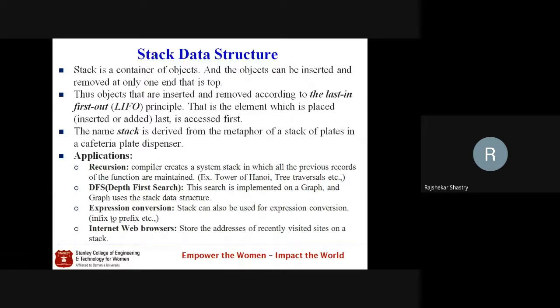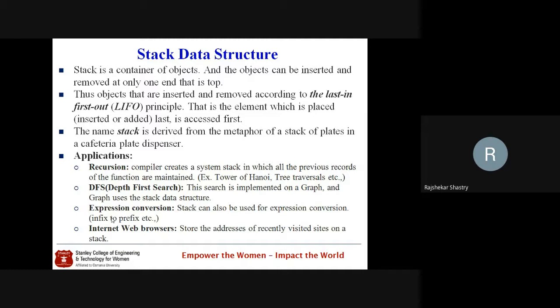To implement these particular traversals, we can use recursion or, nothing but, the stack. The second one is depth first search. If you remember, depth first search can be implemented purely by using recursion, or we can even implement it by taking a stack. So that's the depth first search algorithm in which we use the stack. Then expression conversion. Are you familiar with expression conversion? If you're not, let me tell you: infix to prefix, prefix to postfix, or one form to the other form. When we write mathematical expressions, we commonly use the infix notation.